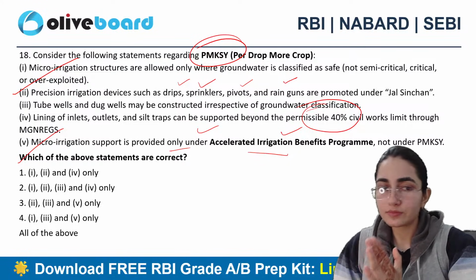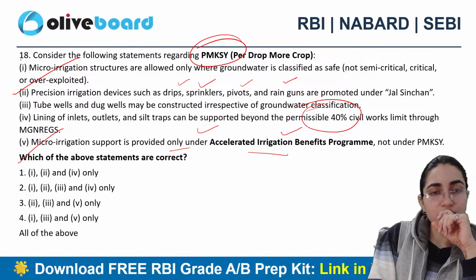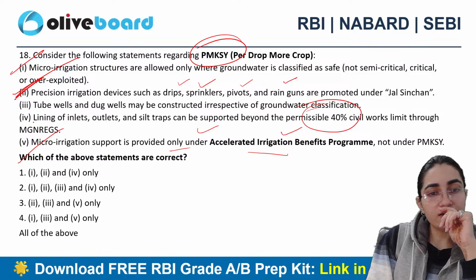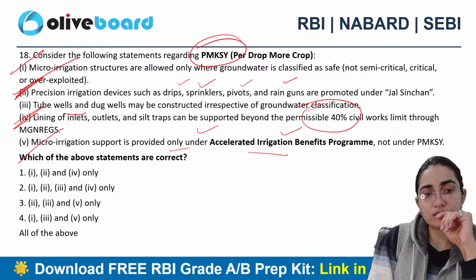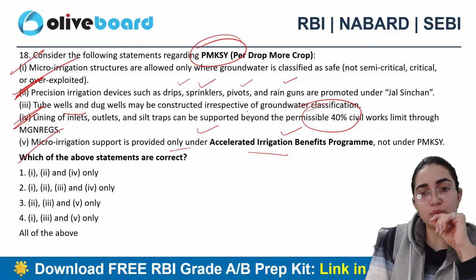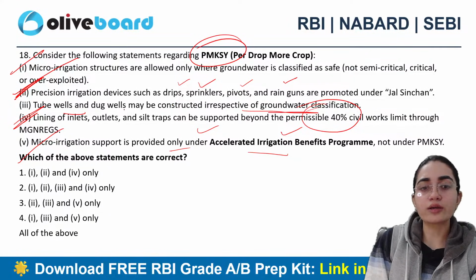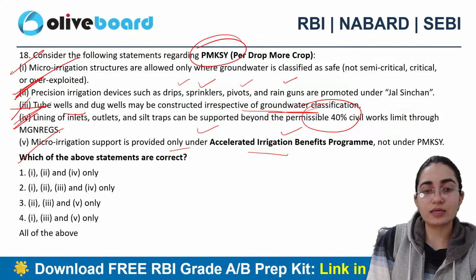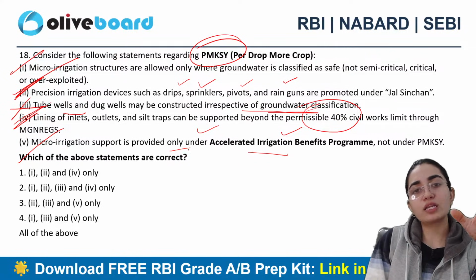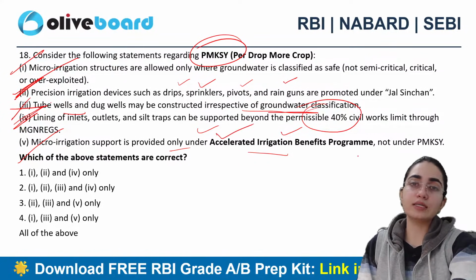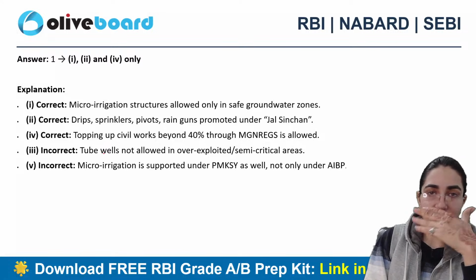Okay, exactly. First, second, and fourth is the correct answer. Otherwise, if you ask me from the perspective of the third answer, this clearly says that tube wells and dug wells may be constructed irrespective of groundwater classification. That is not at all correct. This is very logical in nature, right? That is incorrect in nature, and it is not specifically provided under this initiative only, but it is a wider initiative, right? It is having wider coverage here.